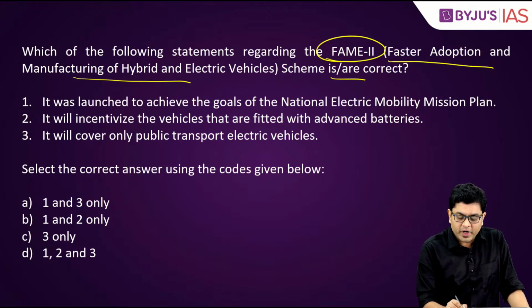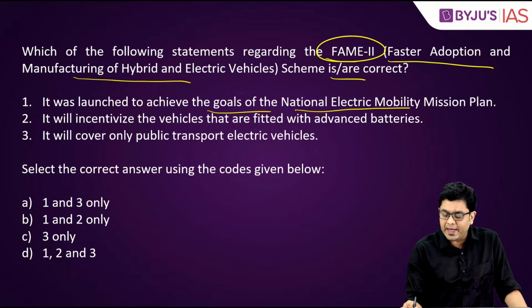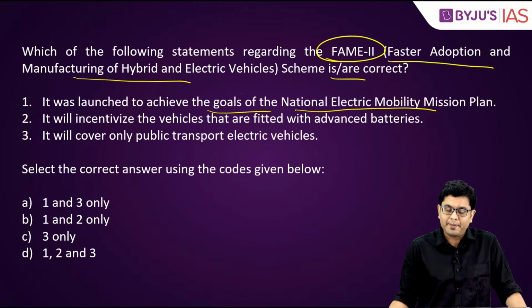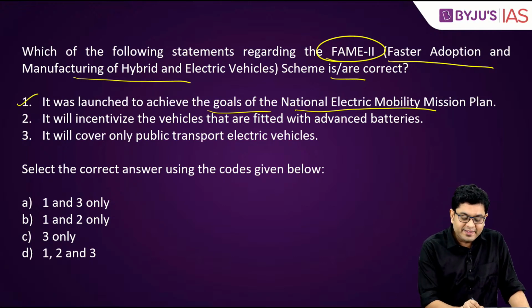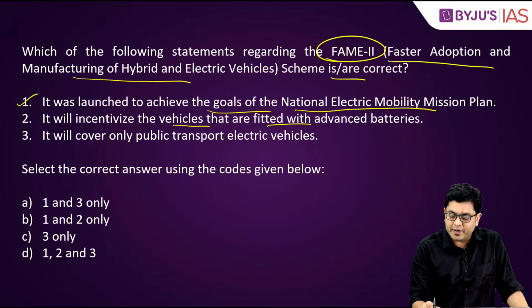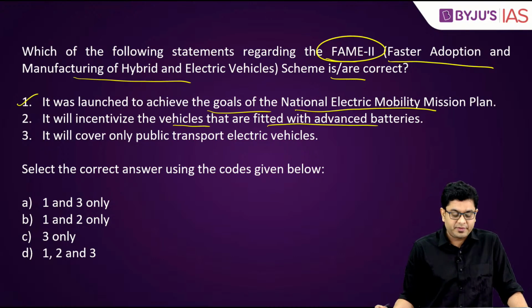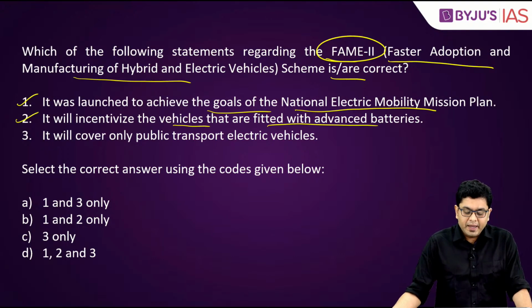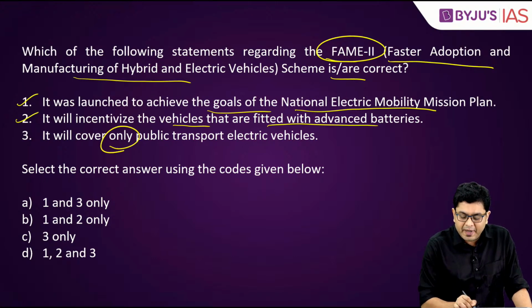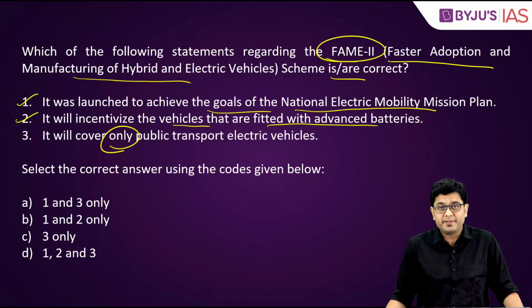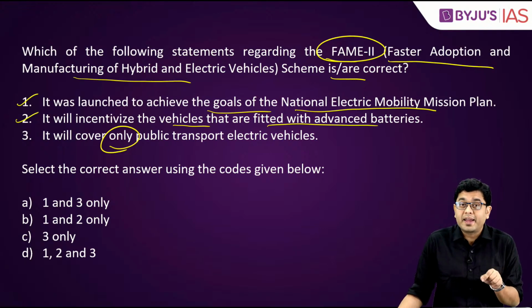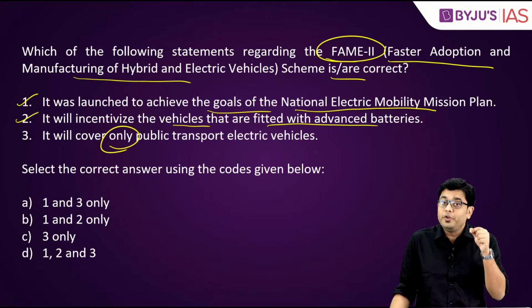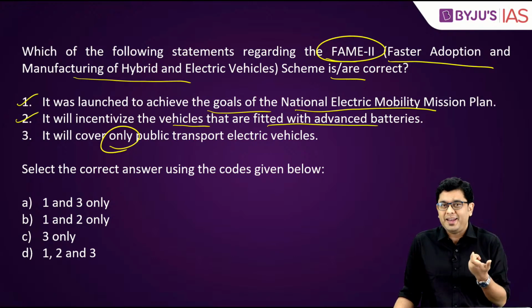So it was launched to achieve the goals of National Electric Mobility Mission Plan. This is correct. Second, it will incentivize the vehicles that are fitted with advanced batteries. That is again correct. The third statement, it will cover only public transport electric vehicles. Now, while this is incorrect, here again the word only gives you a kind of a clue, a kind of a hint.